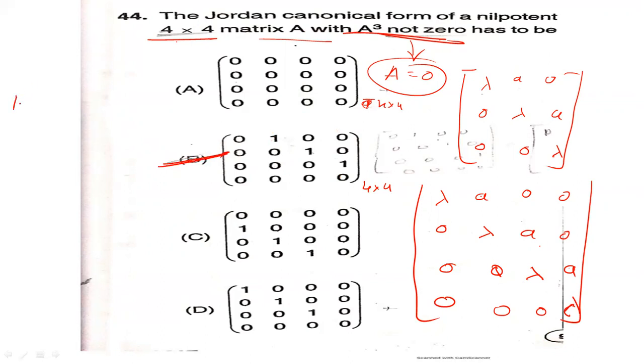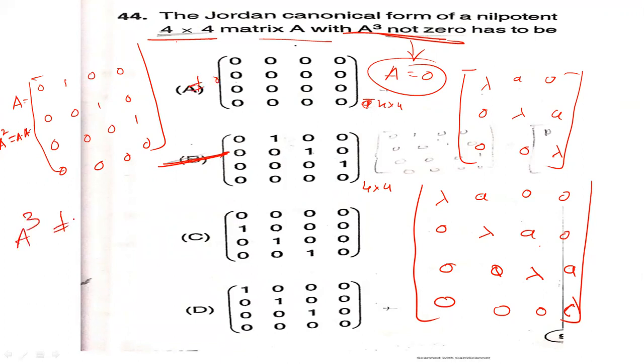If we multiply A, that means the matrix with 0 1 0 0, 0 0 1 0, 0 0 0 1, 0 0 0 0. If we take A square equals A into A, this is not equal to 0, and also A cube is not equal to 0 in option B. Therefore option B is the correct answer.